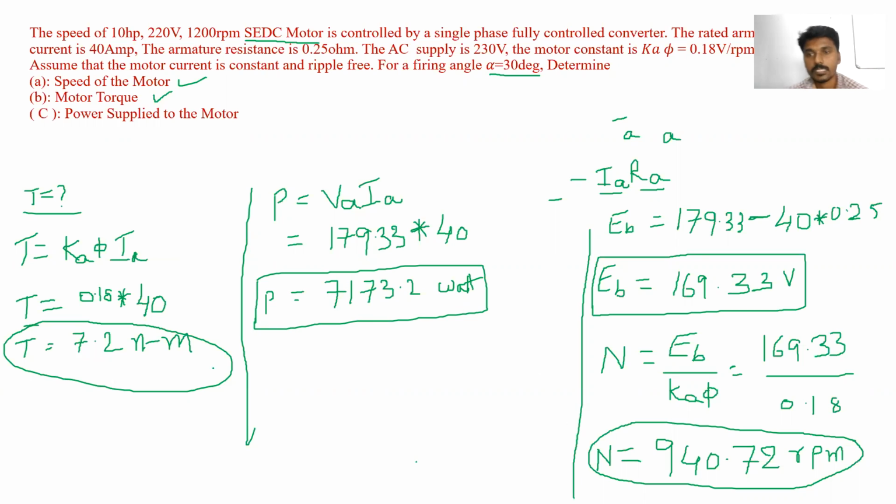This is a small example of a separately excited DC motor running with a single phase fully controlled converter. Sometimes they can change this converter to a semi-controlled or half wave controlled one, and they can change the firing angle also. Is it right?